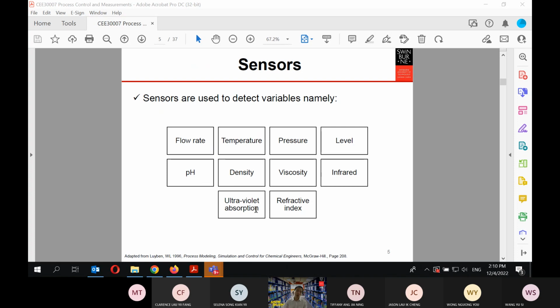This will be the easiest way if you want to go with the concentration rather than using gas chromatography. Or in some cases, we can also use the refractive index. For example, I remember in your thermodynamic experiment, you are using this refractive index to check the concentrations of your product, right? If not wrong.